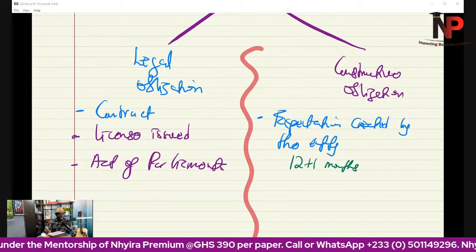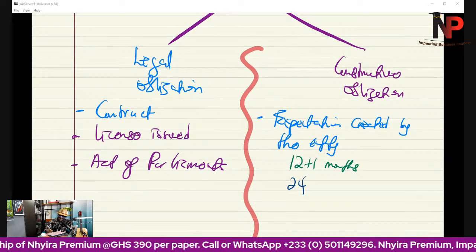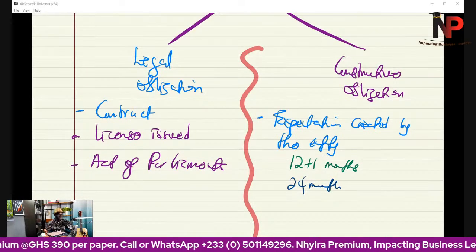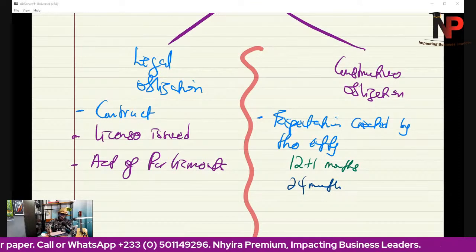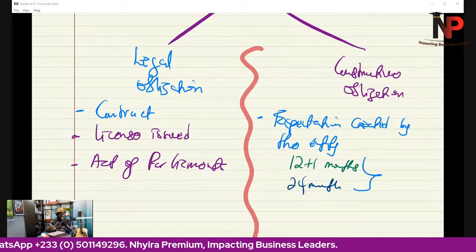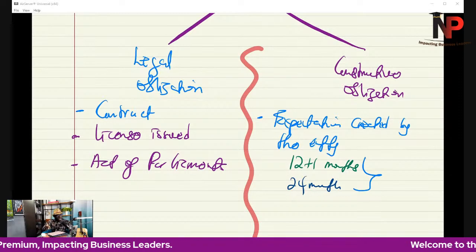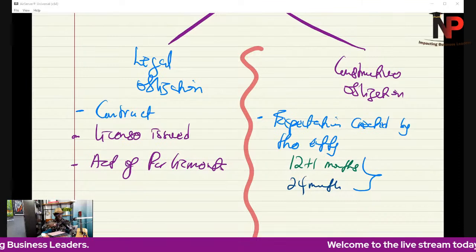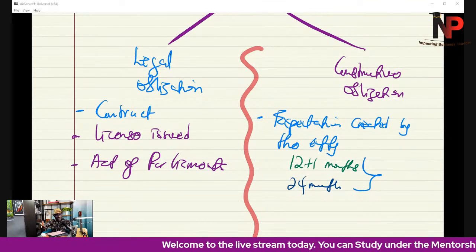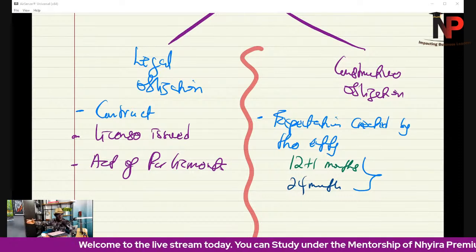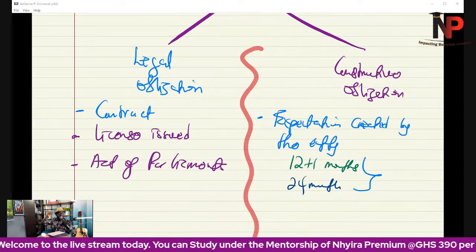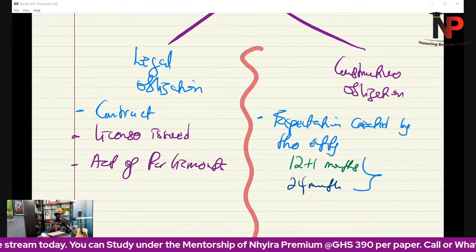I mean, that is Techno, I guess. 24 months warranty. That is Samsung, I guess. So anytime we sell goods, customers know that if the product becomes faulty in terms of software and those things, I'm going to get replacement or free repairs at no cost within the warranty period. That is called constructive obligation.